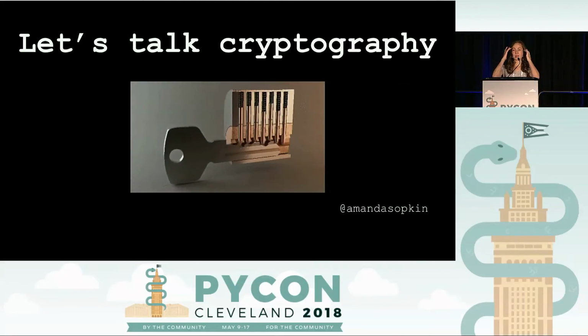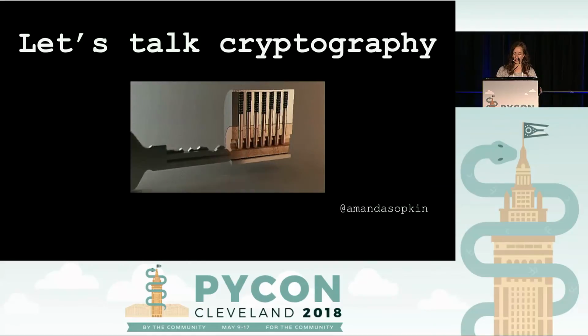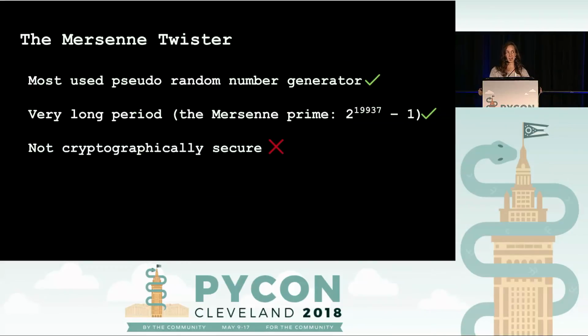Okay, cool. So now we're going to transition into talking about cryptographically secure pseudo-random number generators, which are generally referred to as CPRNGs or CSPRNGs. And we're going to start out by talking about one that is not cryptographically secure, which is the Mersenne Twister. It's the most used pseudo-random number generator currently. And it's also the basis for the random module in Python, which is why it's interesting to us.